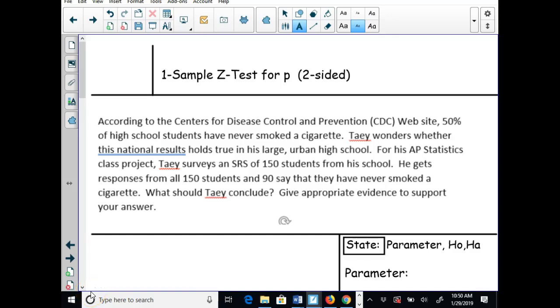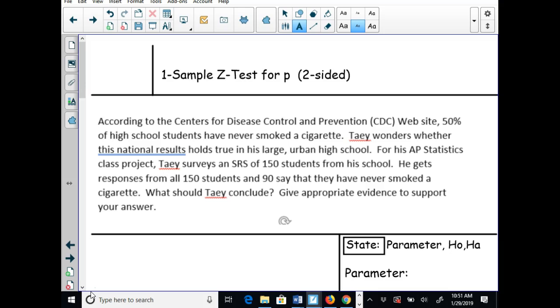Okay, guys, now we're going to talk about section 9.2b. We're going to do a two-sided test. According to the Center for Disease Control and Prevention, the CDC website, 50% of high school students have never smoked a cigarette. Tay wonders whether this national result holds true in his large urban high school.